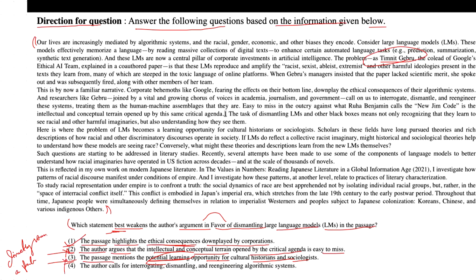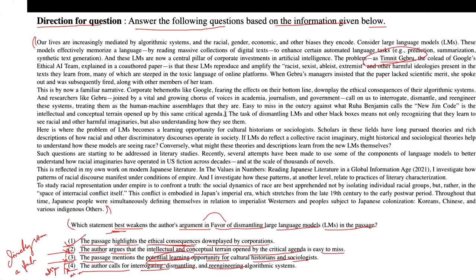Option 4: the author calls for interrogating, dismantling, and re-engineering algorithmic systems. This one is also incorrect because it aligns with the main argument of the passage, which calls for the interrogation, dismantling, and re-engineering of algorithmic systems, including large language models. So you can consider options 2, 3, and 4 eliminated.